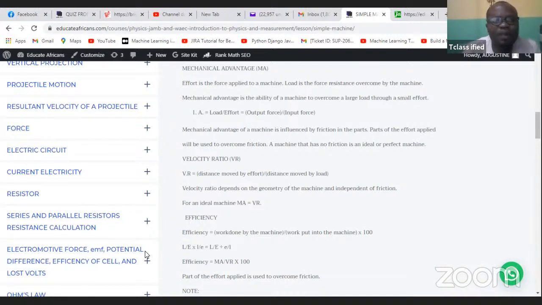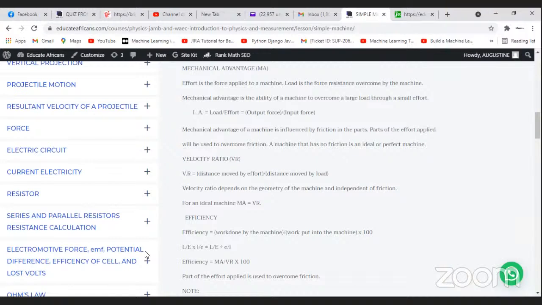So Oluwaseyi, help us. What is mechanical advantage? And when you're answering, I want you to shout it so that I can hear you very well. Mechanical advantage is the ability of a machine to overcome a large load through a small effort. Perfect.